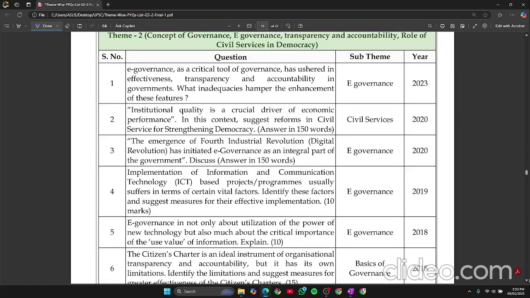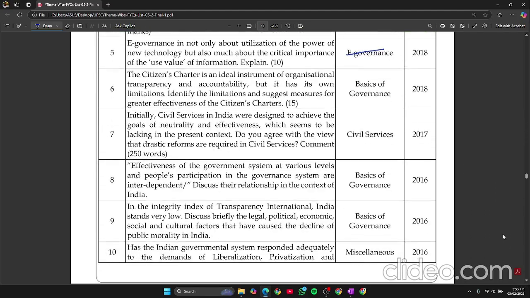Now let's see e-governance. E-governance itself is a topic from ethics. Okay, in ethics you have to study e-governance. Civil service is also a topic from ethics, if you have seen the syllabus. E-governance, again e-governance. See, basics of governance. So these 2 topics are so interlinked that if you study them with ethics, you will get a broader perspective of it. Okay, so I will request you, and I as a teacher also want you to study them together at any cost, because this will help you only.